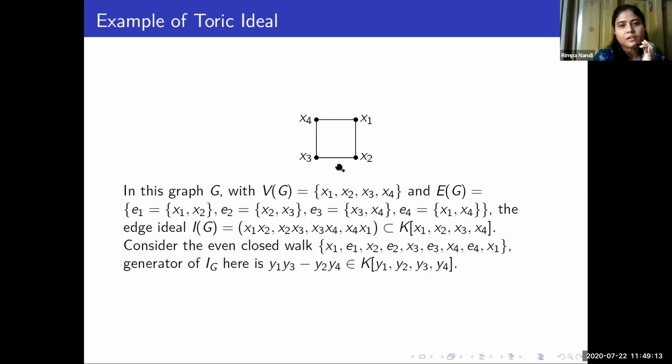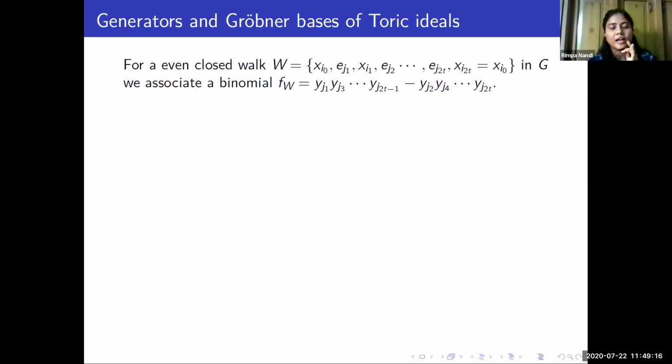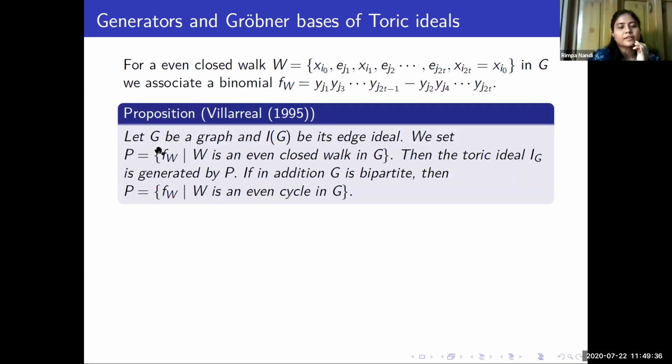Now as we have an ideal, our next target is to find the generators and the Gröbner basis for this toric ideal. To find the generators, we define an even closed walk, and we associate a binomial to that even closed walk. Suppose we have an even closed walk W in G of this form, then we associate the binomial in this way. In 1995, Villarreal again proved that the generators of the toric ideal are nothing but the binomials of the even closed walks in the graph G. In fact, if the graph G is bipartite, then we have to take only the even cycles in the graph G. So now we have a set of generators for the toric ideal.